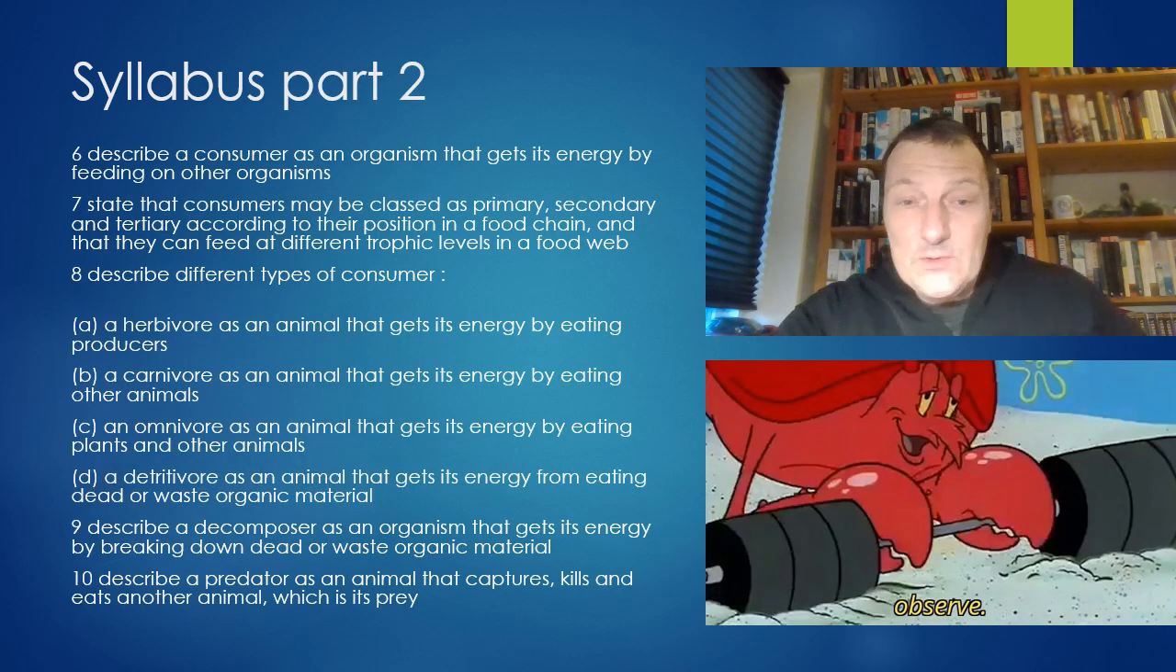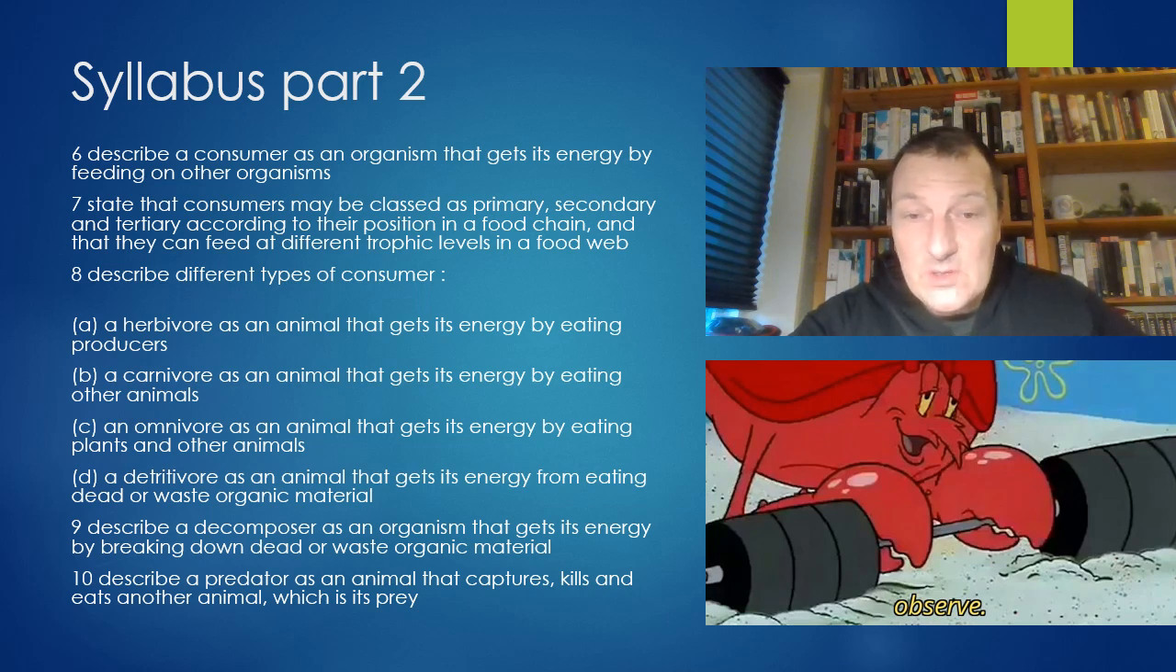We must also be able to describe both producers and consumers, and we must look at the different types of consumers, primary, secondary, and tertiary, according to the position in the food chain. And we must be able to describe different kinds of consumers: herbivores, carnivores, omnivores, and detritivores. We must be able to go into detail on what a detritivore is doing, as it's breaking down dead waste organic material, and describe the predator-prey relationship, the predator being the hunter and the prey being, well, no big surprise, the prey. So let's get on with the chapter.